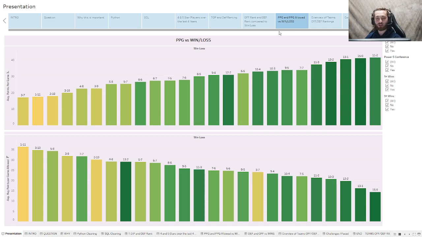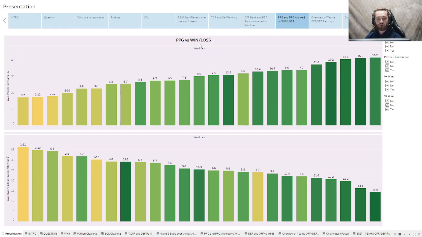Next is a very similar chart, but it shows the points per game you were able to get versus the points per game your team allowed. You can see again in the points per game for your team, there's a much more obvious correlation than there is in the points per game allowed. You can see teams that went 7-7, 13-2 are toward the bottom of the list here in terms of points per game allowed. But in the points per game that you were able to get, it's much more obvious that the more wins you have, the higher your points per game are going to be.